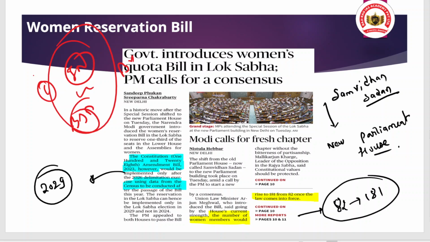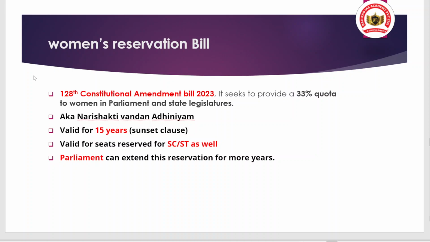So we will discuss the historical context, as well as some of the important points regarding this women's reservation bill. And you should know for prelims that this women's reservation bill is the 128th Constitutional Amendment Bill, 2023. When we talk about a constitutional amendment bill, there is a big difference between a bill and an act. Can you tell me the difference between a bill and an act?